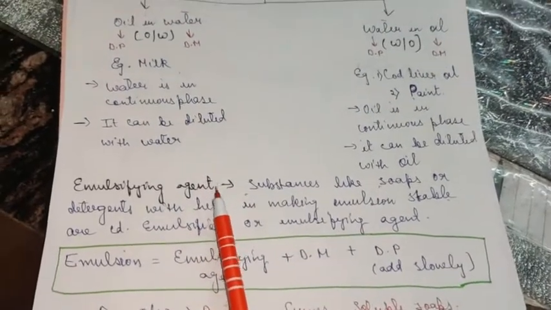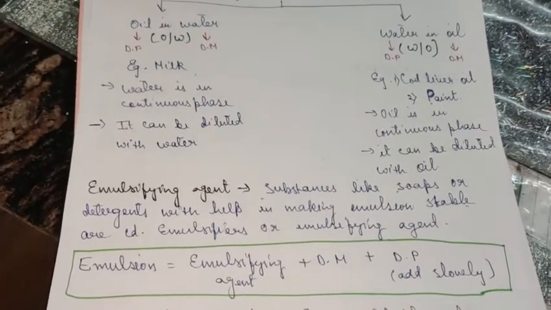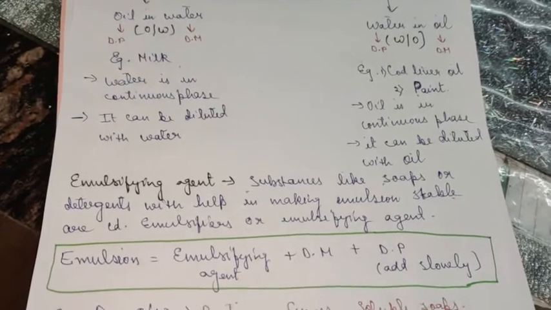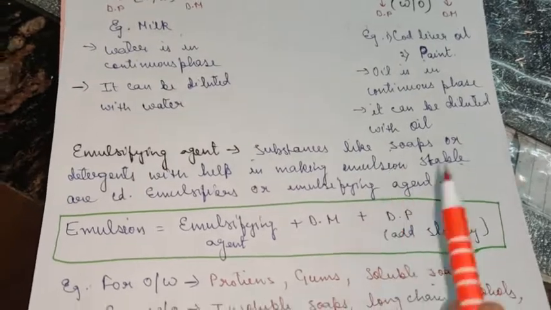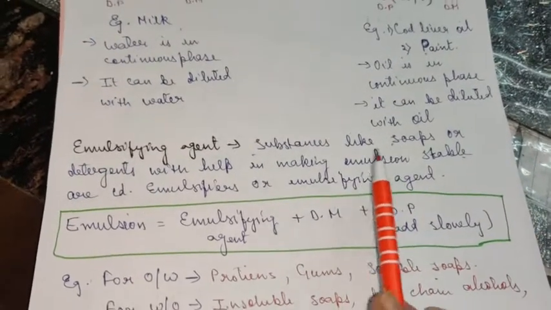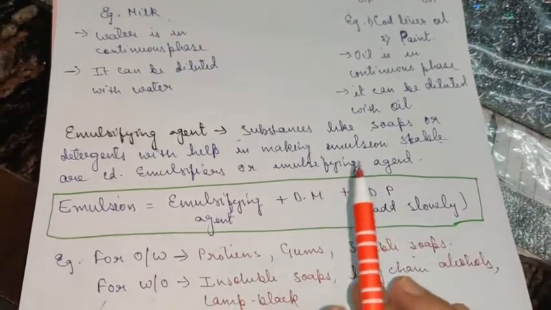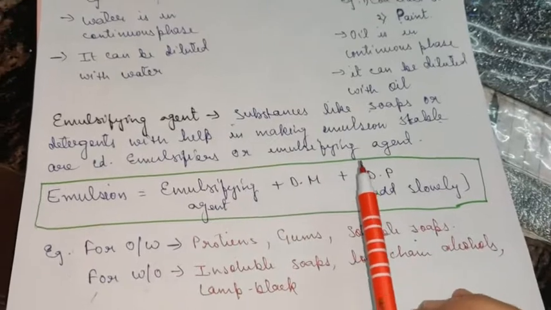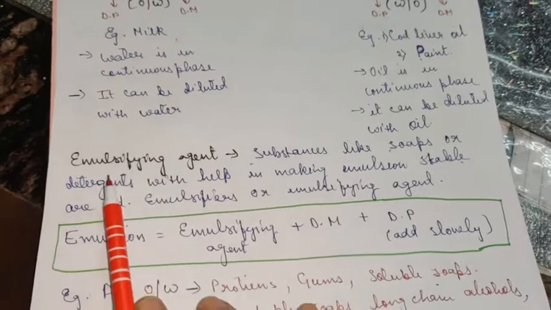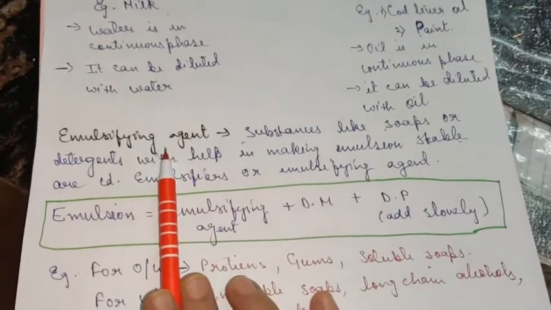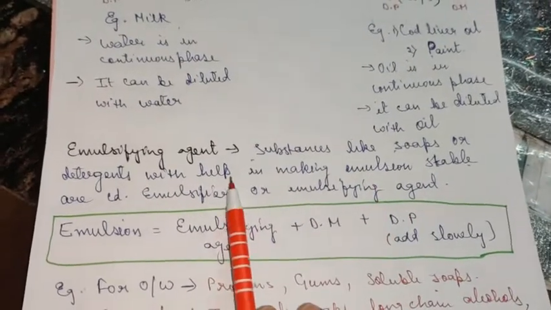So children, basically what happens if you add oil to water, you must have observed, or you can observe if you have not done this before, it will never get mixed up. Oil will never get mixed up with water, it will settle at the surface of the water. So that is an unstable emulsion. That is why we need an emulsifying agent or emulsifier to convert that unstable emulsion into a stable emulsion.